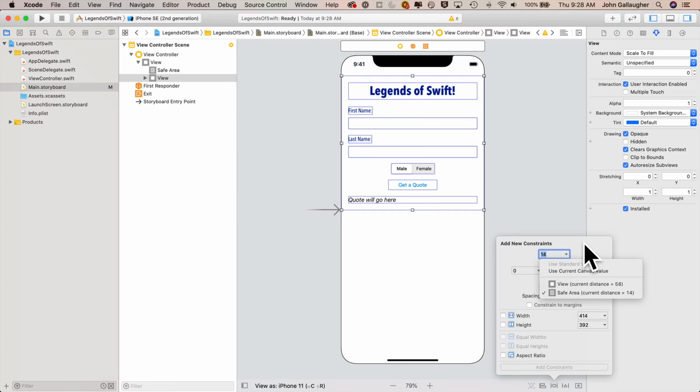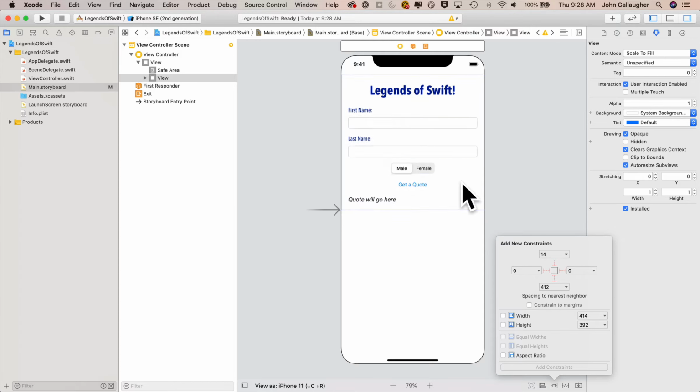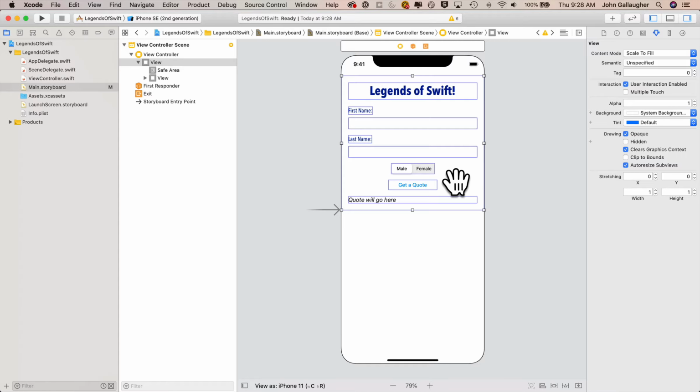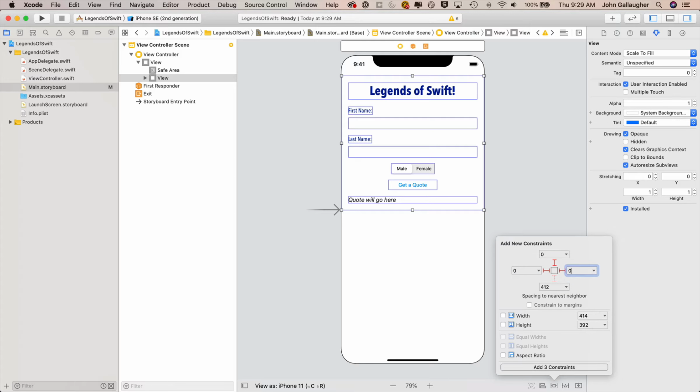Now just a tip, for this top one, if I pull down here, I see that it is selecting the safe area. Sometimes I've noticed that the safe area option doesn't show up, and if it doesn't, you can just click on the view, drag it down a little bit, and then the next time you click on Add New Constraints, it should show the safe area. So I think that happens sometimes if your view is created and it overlaps a little bit and extends outside of the safe area. But we've got our safe area showing, so I'm just going to set my constraints to 0, 0, 0, and 0 for all 4. Again, we've got our safe area constraints to the top and the bottom, add 4 constraints.